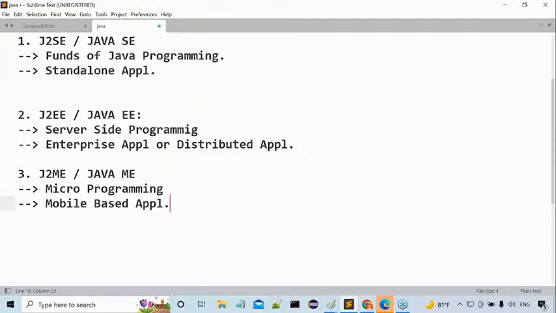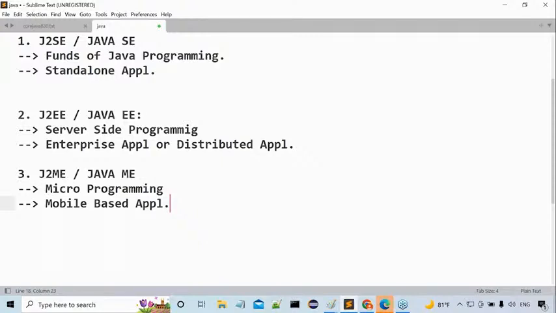That's very nice. For example, I want to pay bills to my Airtel account every month. So I require my Airtel app on my mobile. Then does it require client-server architecture or not? It requires it, because the application is distributed. So this is an enterprise mode. So mobile-based applications are available in standalone mode as well as in distributed application mode. Is it clear or not?